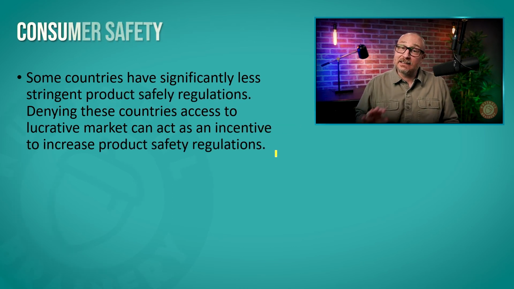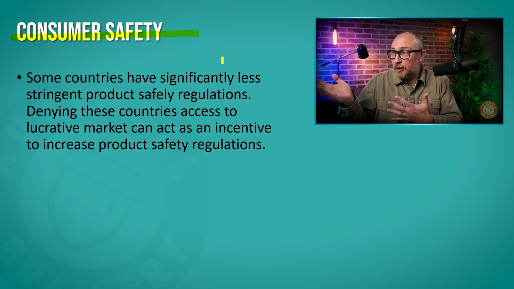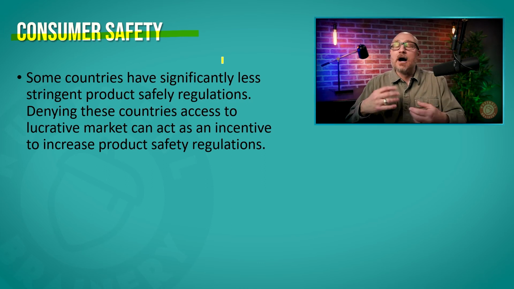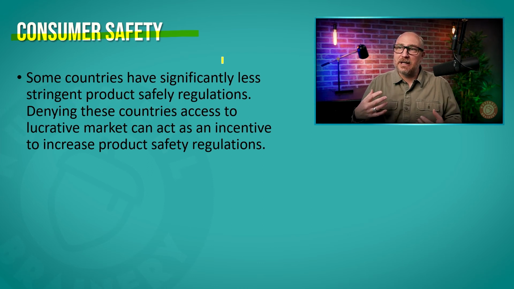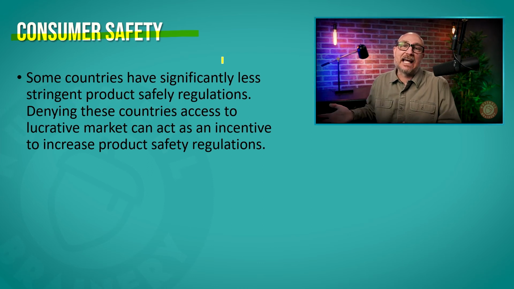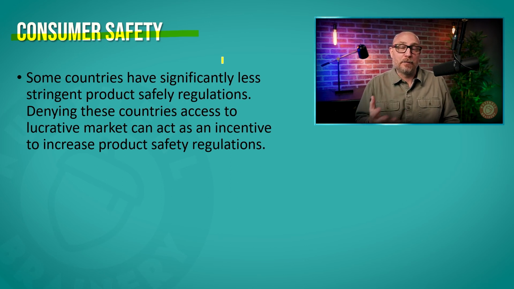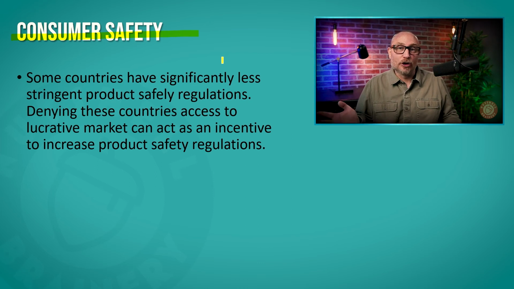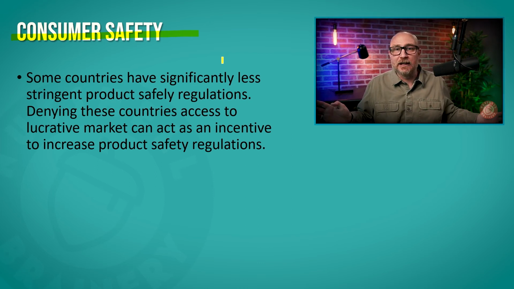Now, it's the exact same argument when it comes to consumer safety. Not all countries have the same laws, rules, regulations around consumer safety. And so if a particular product is deemed to be unsafe in a country, they will place barriers upon that, or maybe even barriers on the country as a whole because of systemic practices across all the industries.